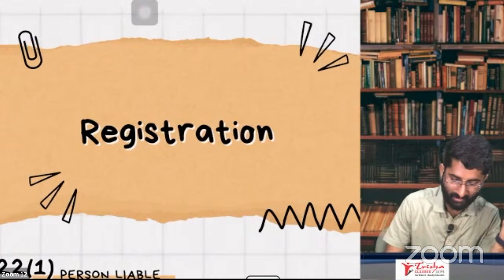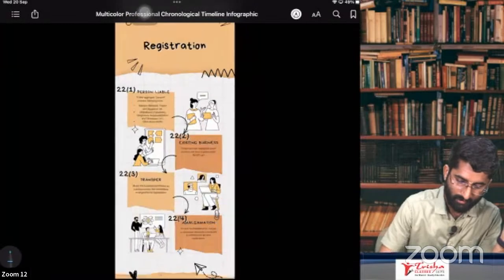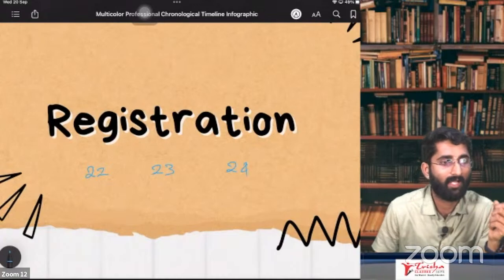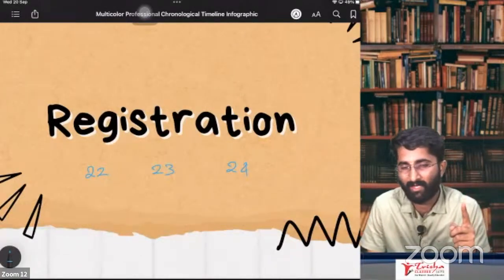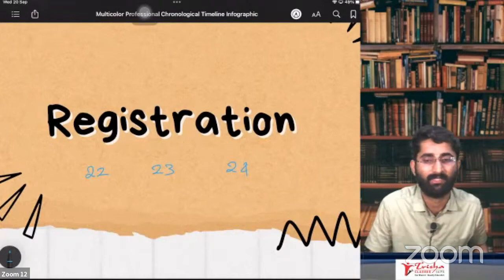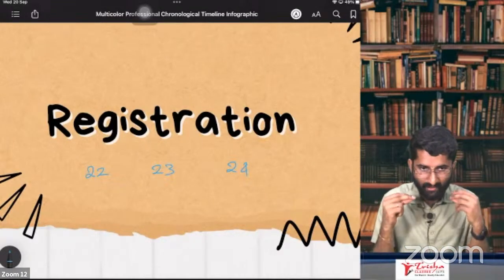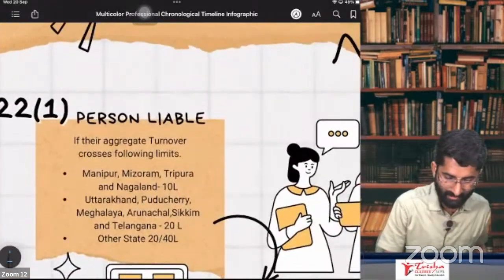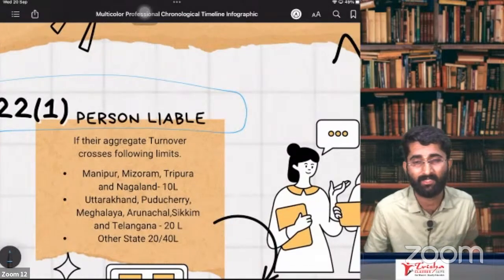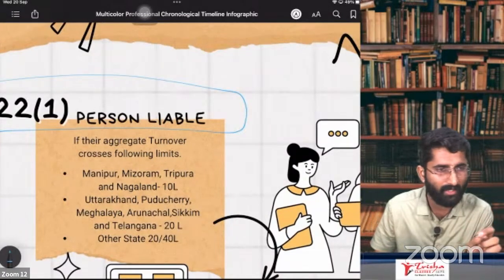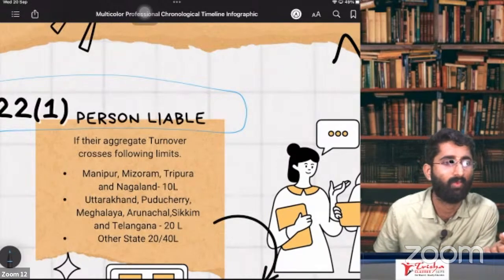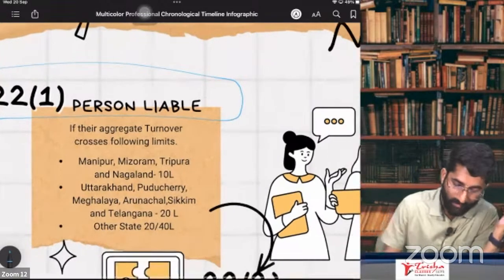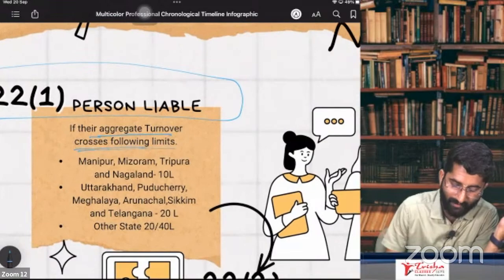For that, we have to discuss section number 22. Section numbers 22, 23 and 24 cover who is required to take the registration, who is not required, and who is compulsorily required to take the registration. That we are discussing under section number 22. Section number 22, subsection 1: first, we will say who is required to take the registration. They are liable if their aggregate turnover crosses the following limits.